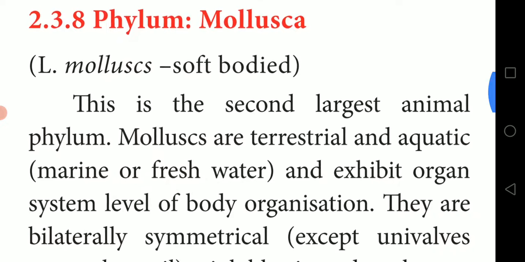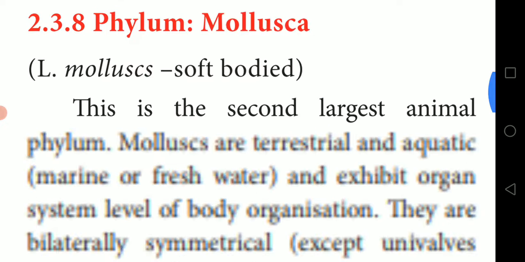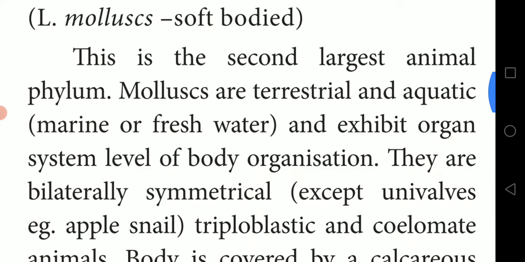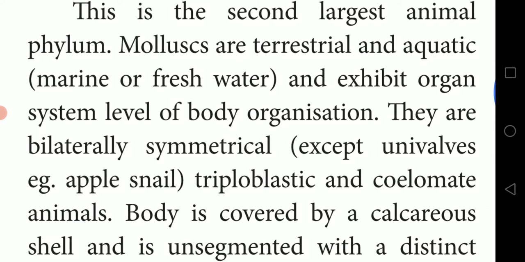Just take your book, underline. Mollusks are terrestrial and aquatic. You know what it means? Terrestrial means land living animals. Aquatic means water living animals. And they exhibit organ system level of body organization. They are bilaterally symmetrical.